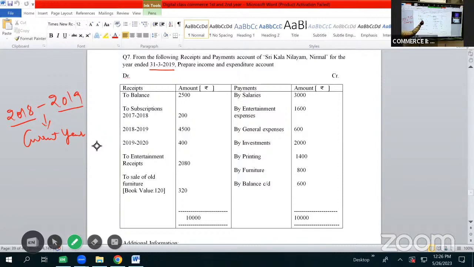Here we are given three subscription amounts, 1718, 1819 and 1920. Our problem is related to the current year 2018 to 2019. So we are not going to subtract the amount of the previous year, 200, and the amount of the next year, 400, as these amounts are not included in the amount of the current year. Already they have been provided separately. So again, we are not going to subtract it. Here we have the receipts and payments of Sri Kalanilayam Nirmal.